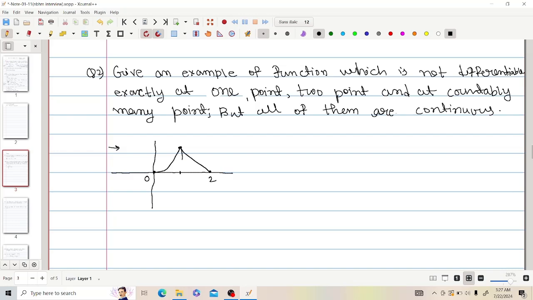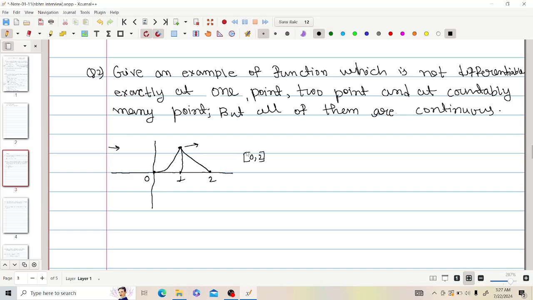At this point, if it is 1, this function is not differentiable, and on the whole domain otherwise this function is differentiable. Here I define the domain as (-2, 2).